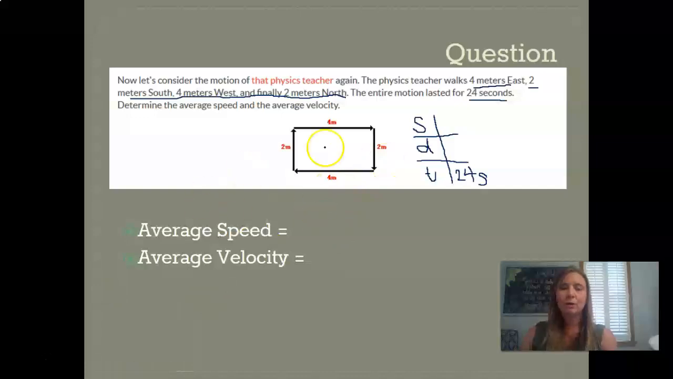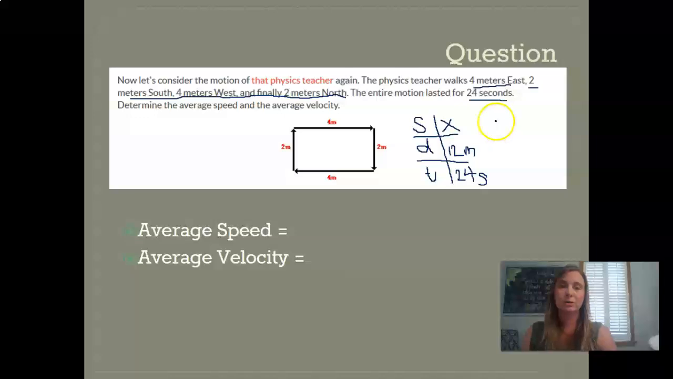If we take a look at our distance here, we just have to add it all together. So 4 plus 2 plus 4 plus 2, 8, 10, 12. So we got a distance of 12. So we don't know our speed. So all we need to do now is solve it algebraically.